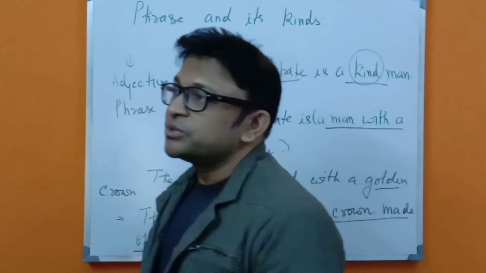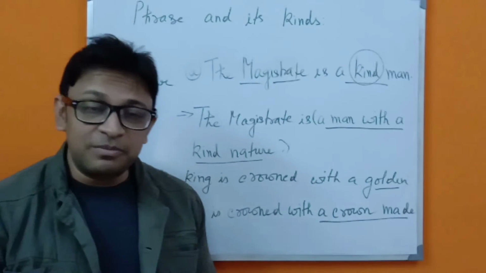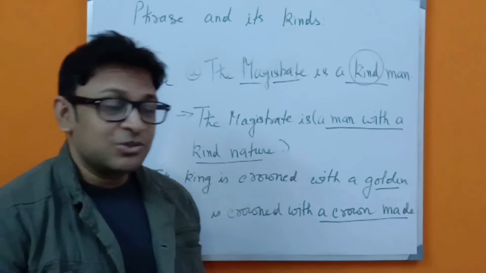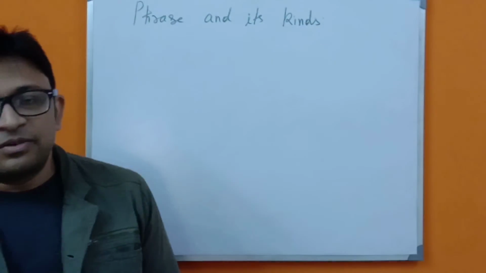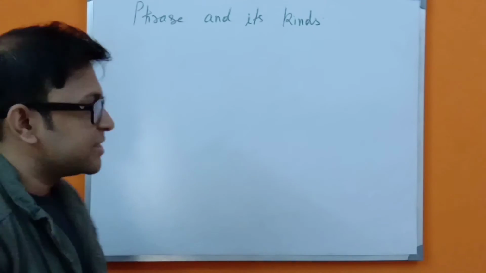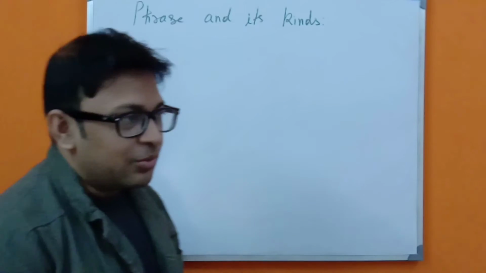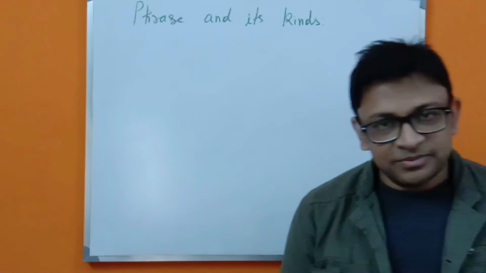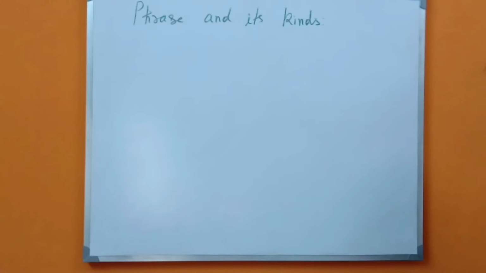Now we are going to see about the adverb phrase, how it is transformed and how you will know which one is what. So let's see what an adverb phrase is. What does the adverb phrase do? It is also a group of words which does the act of an adverb, and it modifies a verb, an adverb or an adjective.